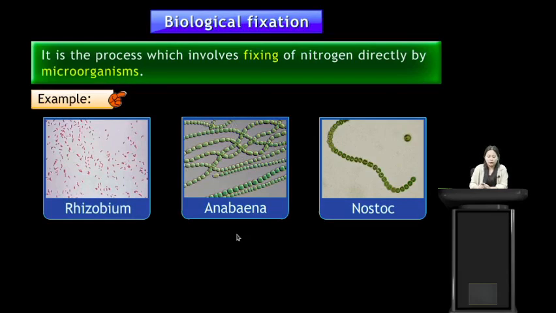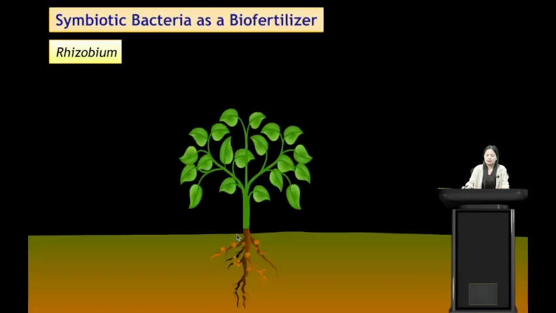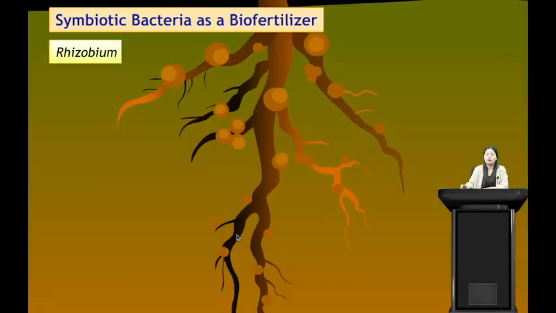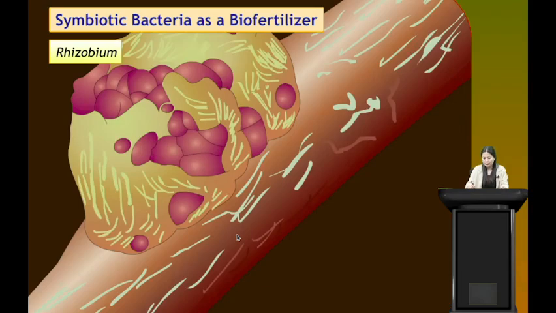Biological fixation of nitrogen is the process which involves fixing of nitrogen directly by microorganisms. Some of the microorganisms which help in fixing nitrogen include rhizobium, Anabaena and Nostoc. So these are some of the microorganisms which help in fixing nitrogen from the atmosphere. Let us take the example of rhizobium, a symbiotic bacteria used as biofertilizer. Rhizobium is a bacteria present in the roots of leguminous plants. Leguminous plants include gram, pea, groundnut.